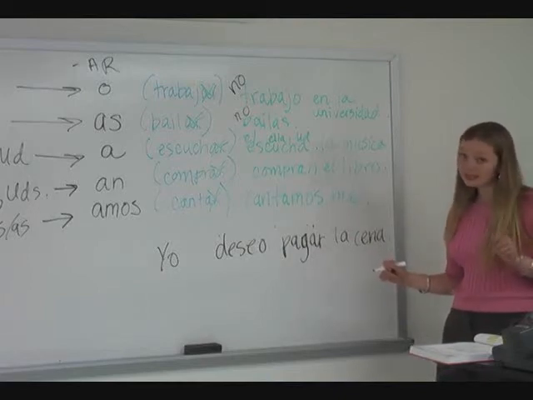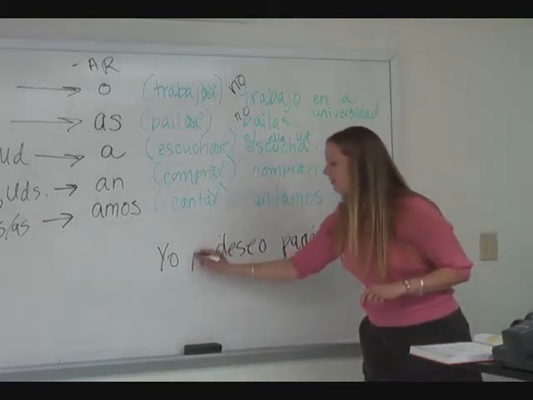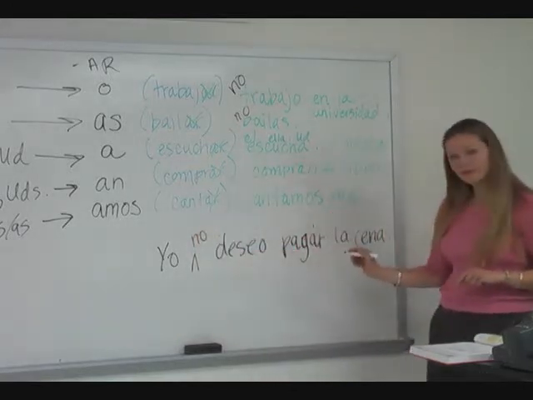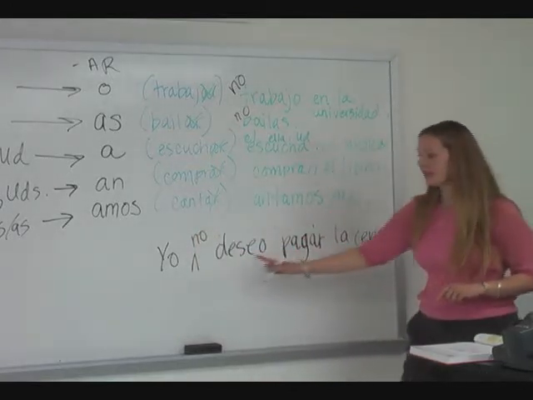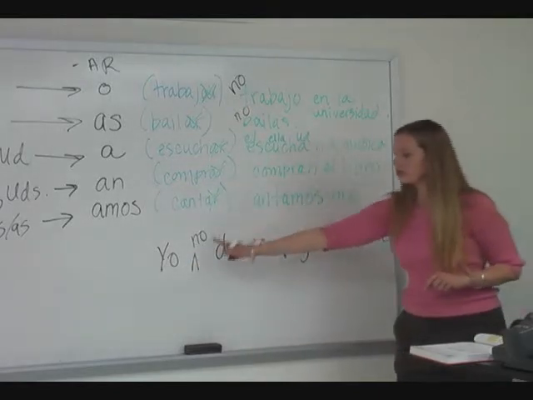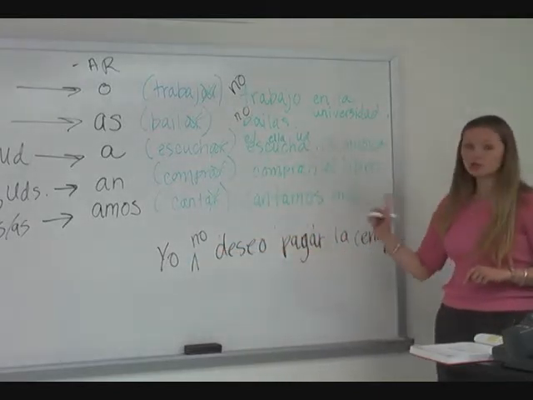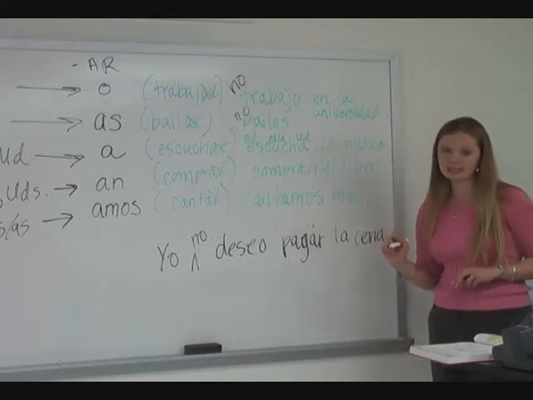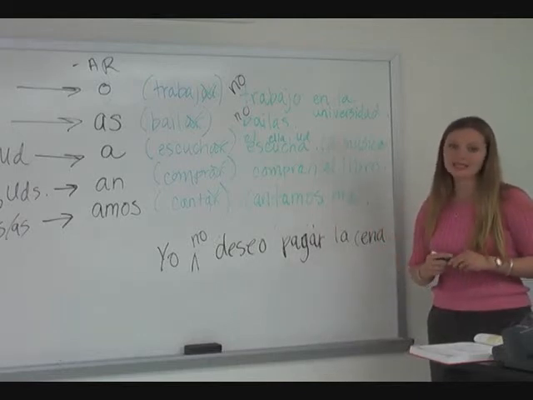Now, if I want to negate that statement, then I have to insert the no before the conjugated verb. It can't go here, and it can't go here. It needs to go before the conjugated verb. Yo no deseo pagar la cena. That's how we negate the sentence.